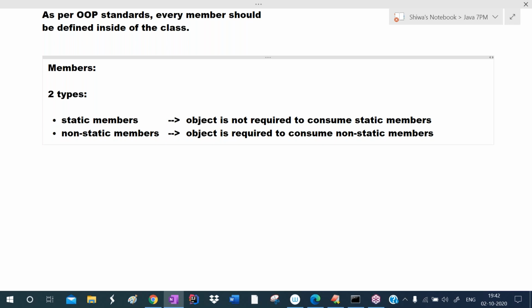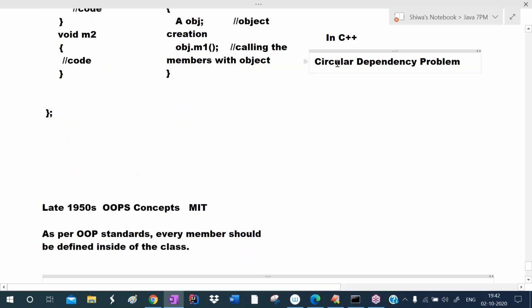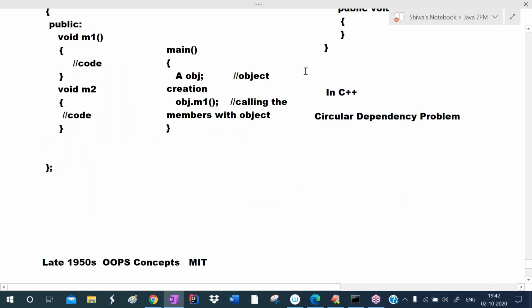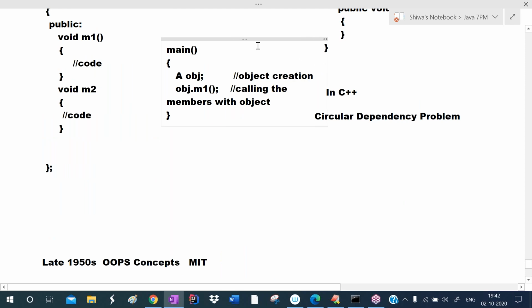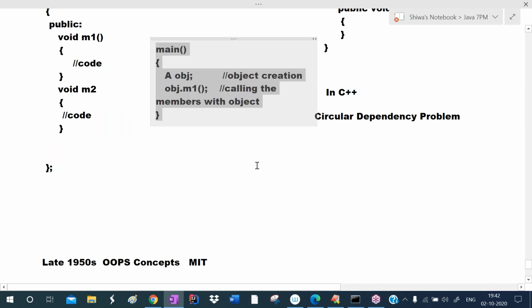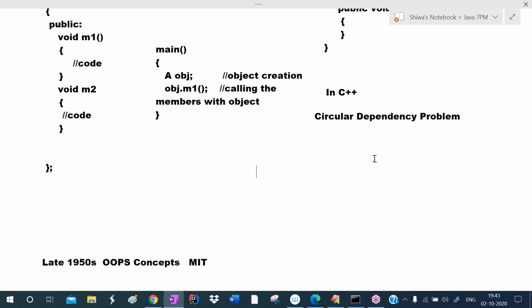If you define the main method inside the class in C++, a circular dependency problem will occur, because the object will be created inside the main only. If you define main inside the class, then to call main, an object is required. So the object will not be created and main will not be called. Circular dependency problem will occur.